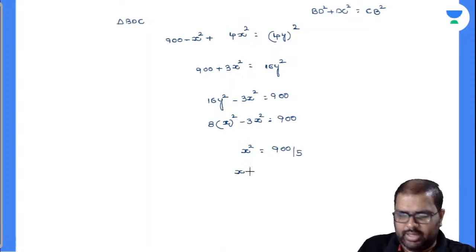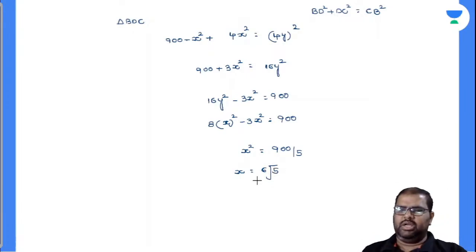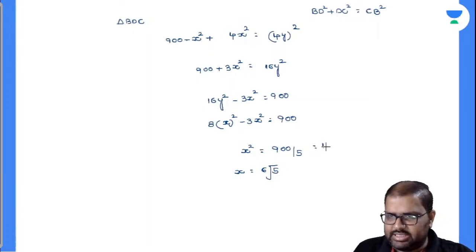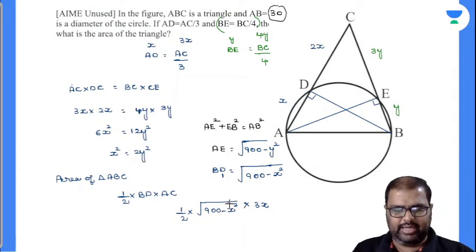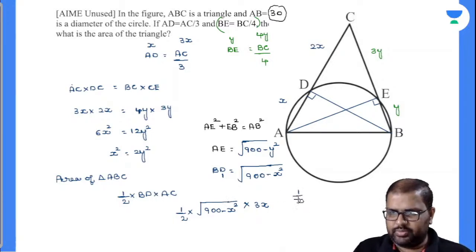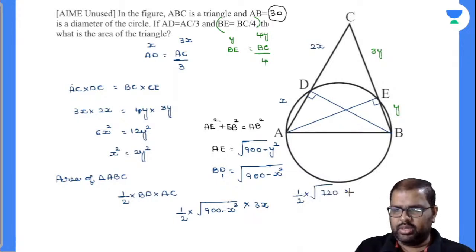What will be x value? Is it 6 root 5? 180 will be the value there. 180 is nothing but equal to 36 into 5. So merely substitute this value here, you will get the answer there. 6 root 5, 180. 900 minus 180 is how much? 720. 1 by 2 into root of 720 into, this is nothing but 3 into 6 root 5. So solve this, you will get the answer.